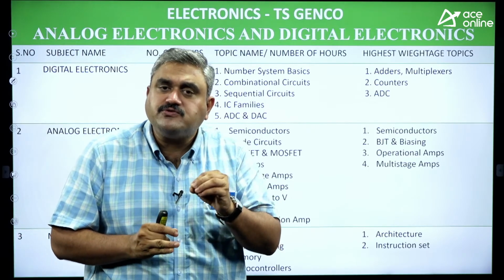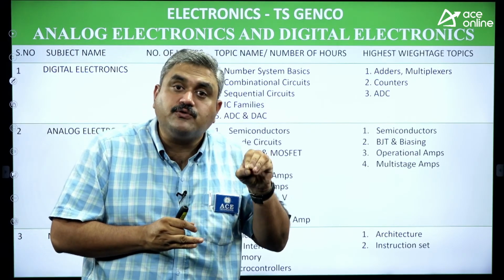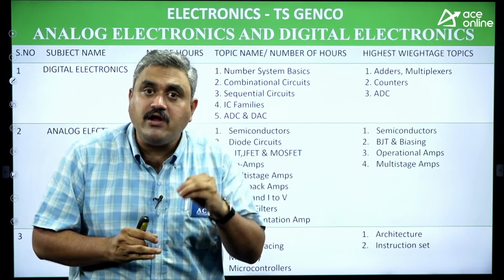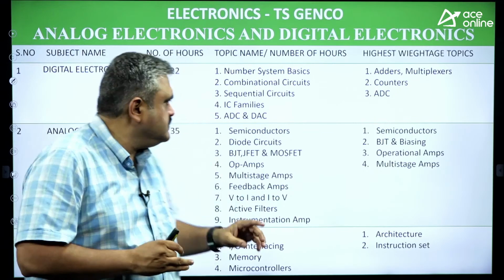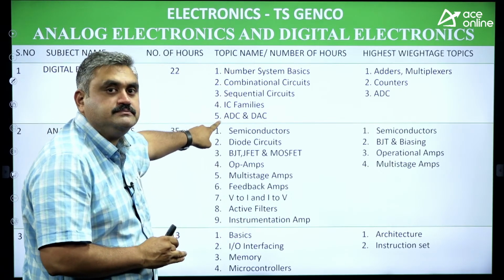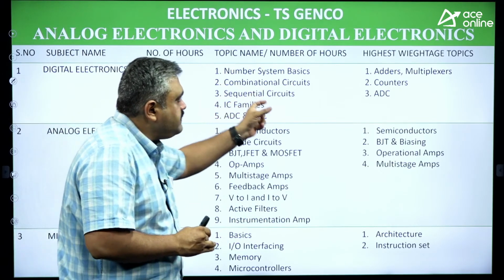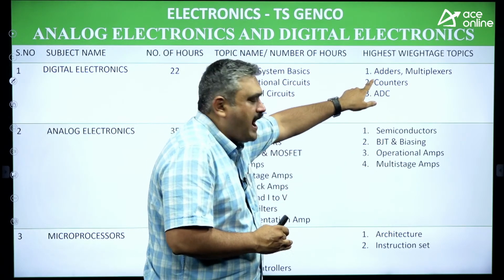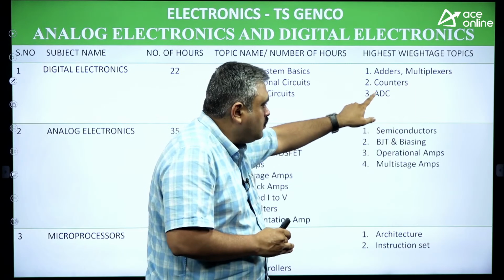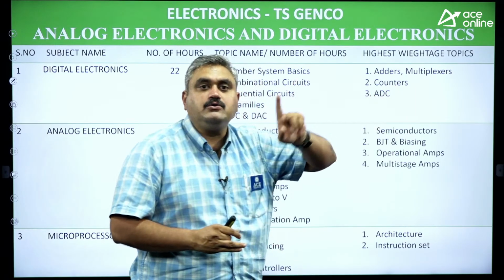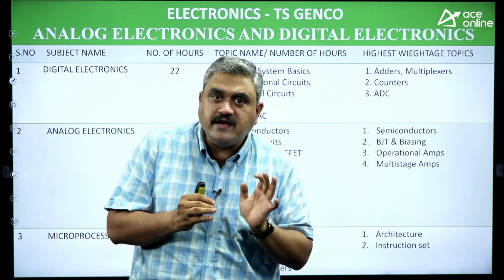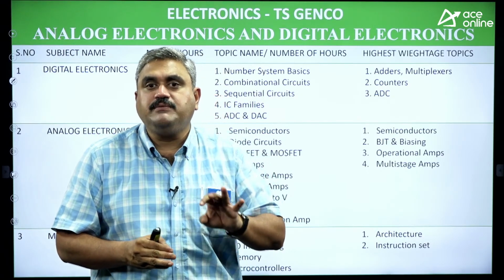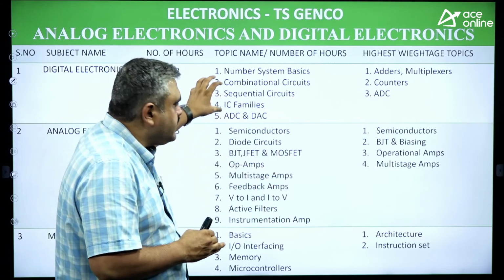Most of the students are comfortable in this, so try to start with this area so that it becomes easier for you. Your confidence level also increases a little bit. So these are the areas I have mentioned here. The important questions that can come from this will be from address multiplexers, counters, and analog to digital converters. These are the areas where simple numericals that can be solved within a minute can be given. So this is your entire syllabus.